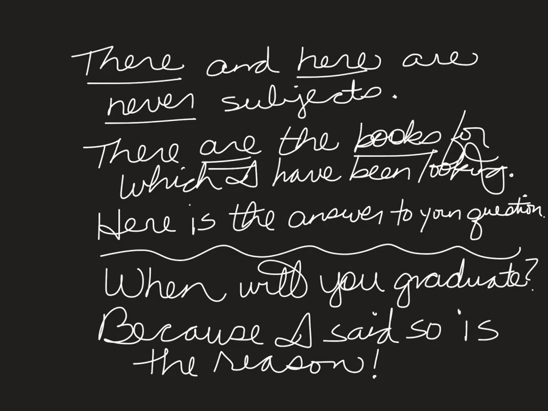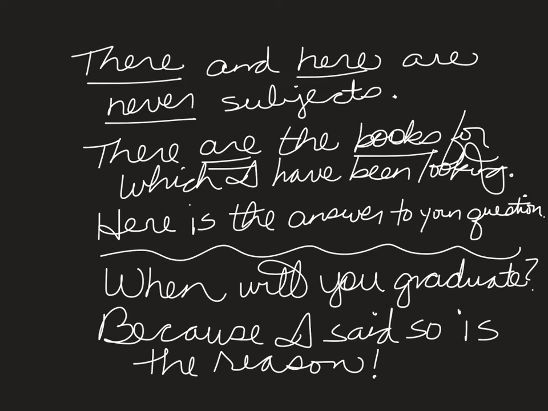Final slide. There and here, the words there and here are never ever subjects. They're always either adverbs, generally speaking, or sometimes the word there can be what we call a placeholder in our sentence, an expletive. It's an extra word there to make our sentence flow smoothly. But there and here are never subjects.